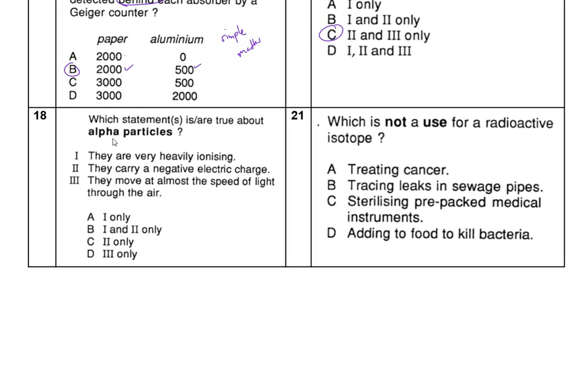Which one is true about alpha particles? They are highly ionizing. Good. They are negatively charged. It is wrong. They almost go at the speed of light. It is wrong. So they are only A in this case, highly ionizing. Why are they highly ionizing? Because they are big. They have 2 protons and 2 neutrons, and they're big as well. They're positive.